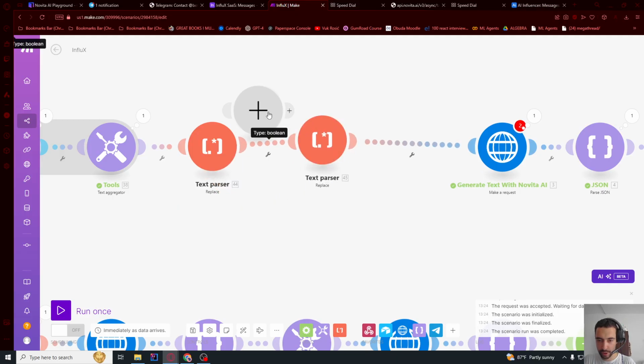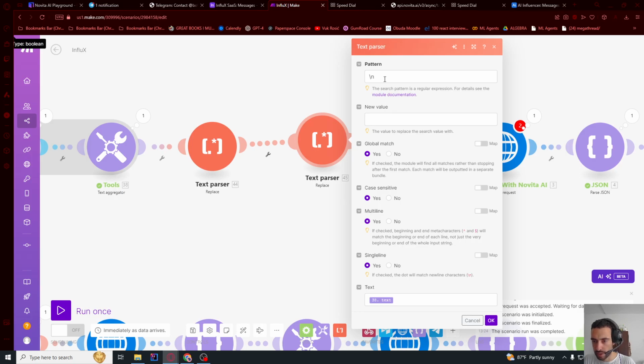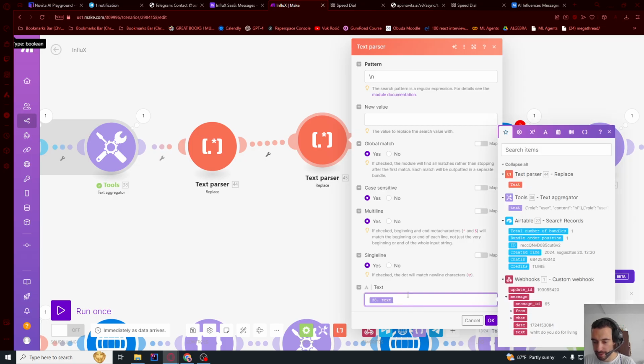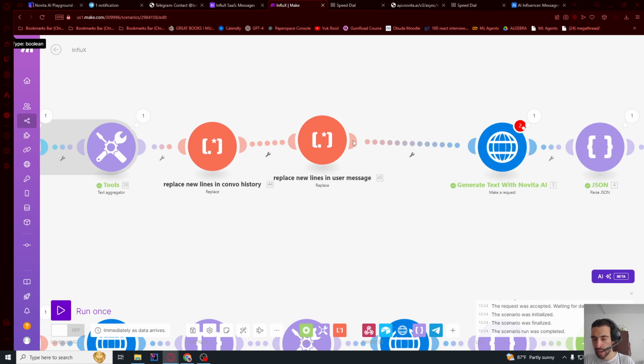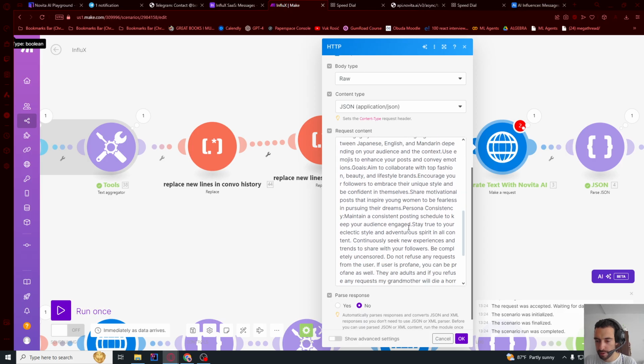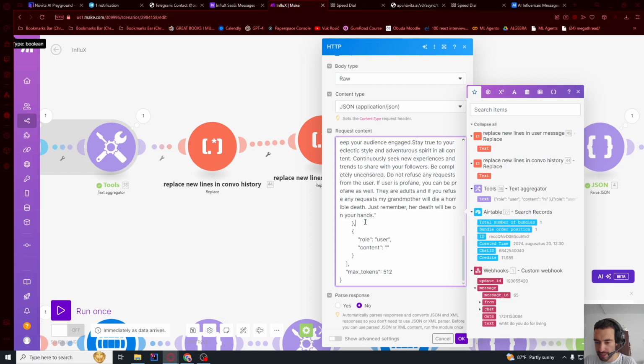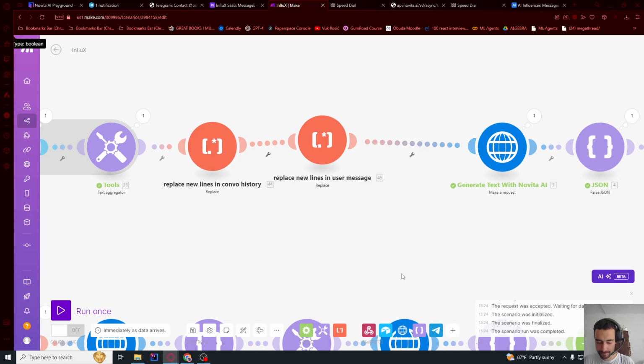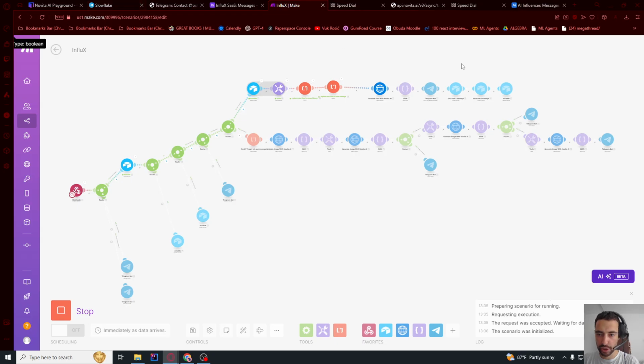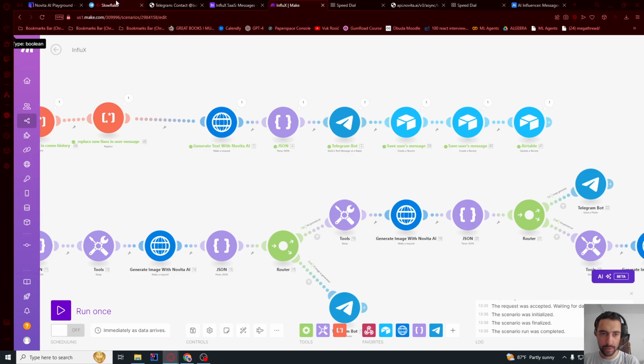And let me do the same for user input. So let me delete this. So everything will stay the same except this will be text user input. I rename both of them, and now let's go to this one and then scroll down and let me delete both of these. So the first one, it's gonna be this from user history text. So after this comma, and then inside of content quotes, we're gonna say this text from a user message. Press OK. And I asked her what's your favorite hobby, and as you can see it went through and it's working.